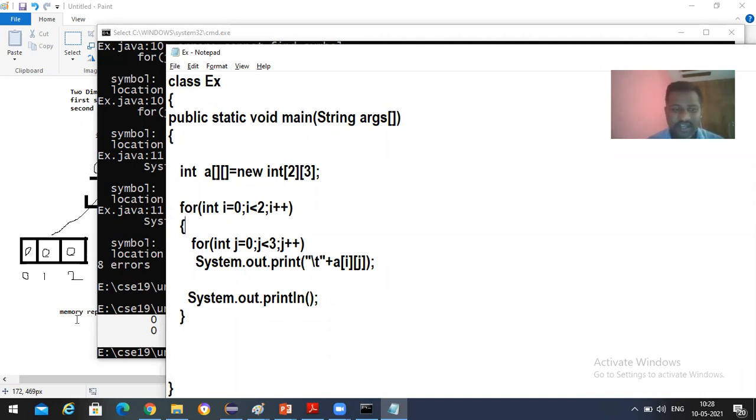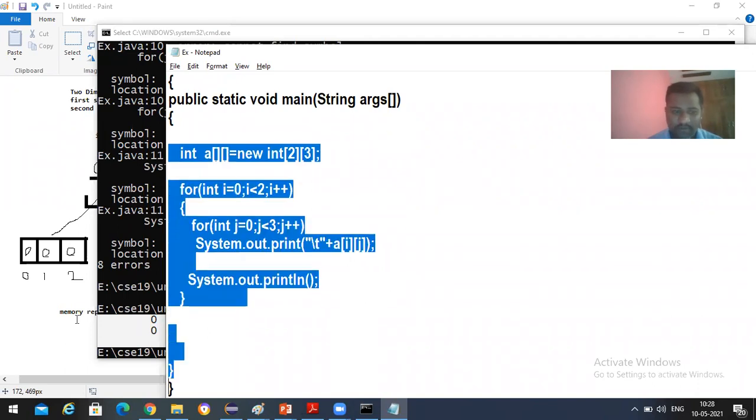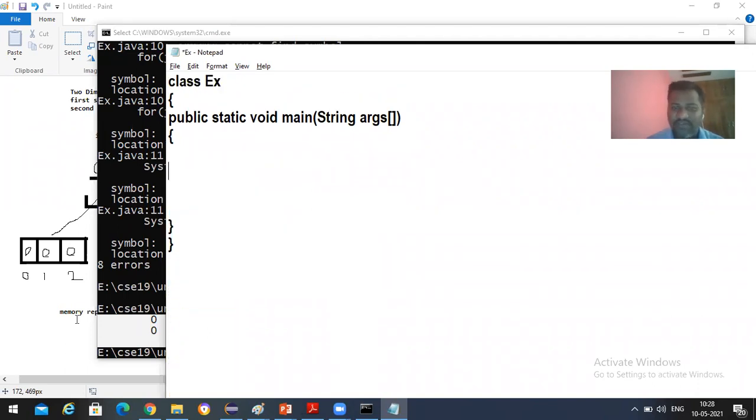Try to focus here, everyone. I will be going with a different approach now. Just bear with me another 5 minutes, then you'll understand it very clearly. I'm going to take some set of variables here. R indicates the number of rows, C indicates the number of columns, followed by the I variable and the J variable, semicolon. Now, in order to read the data from the keyboard, as I already discussed, we need to create one object, and the name of that object is the BufferedReader object.